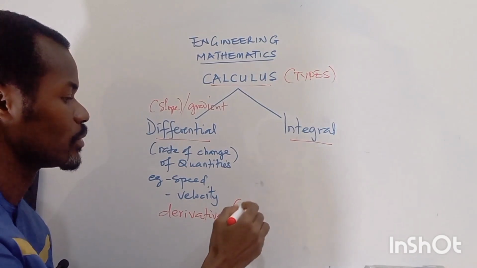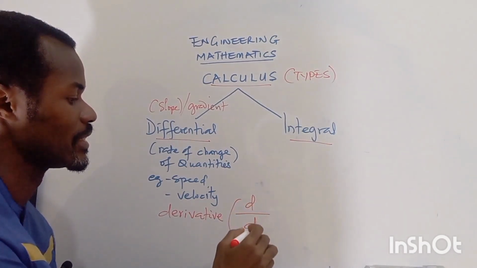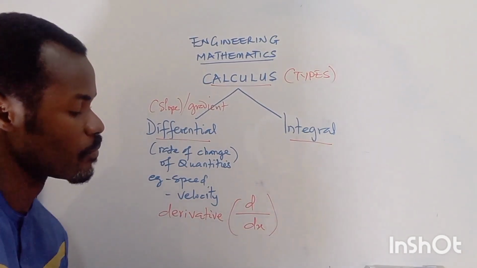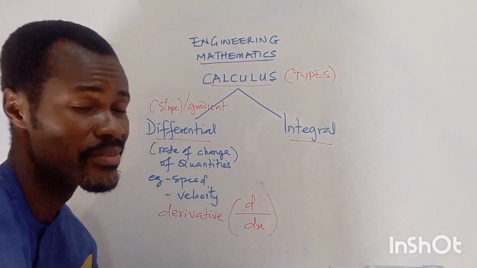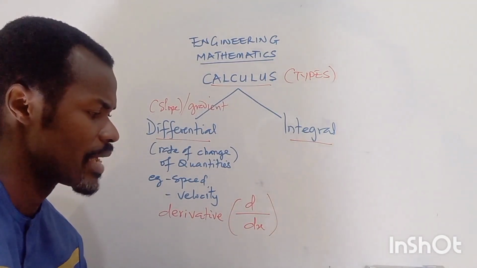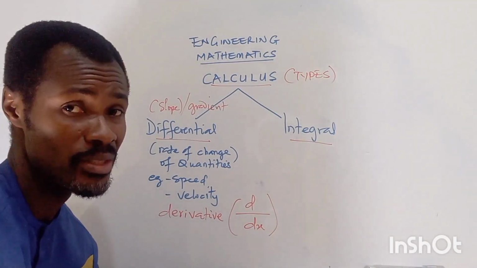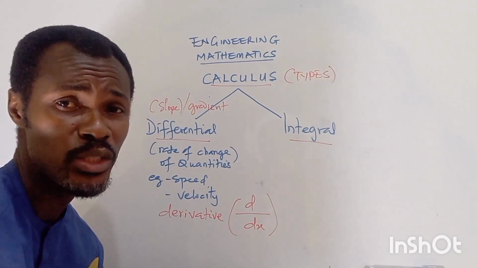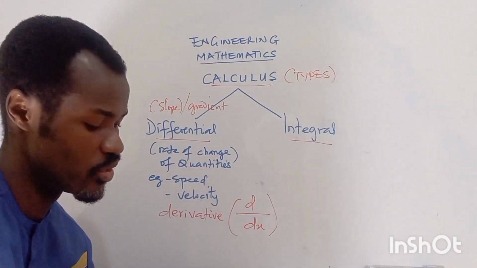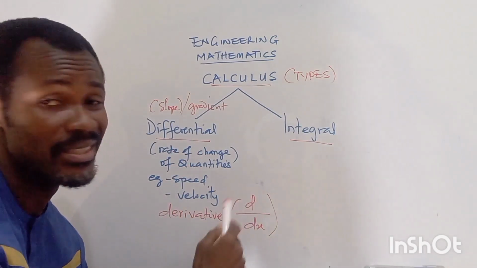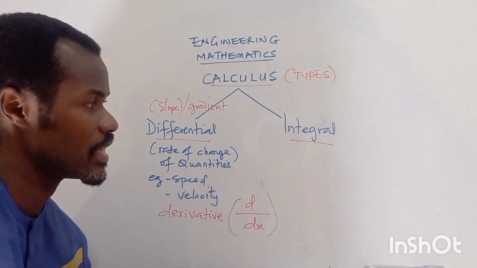Now we use this symbol, d over dx. Here we could have any letter, depending on the two variables you are comparing their rate of change. So most times we have this symbol to represent differential calculus.